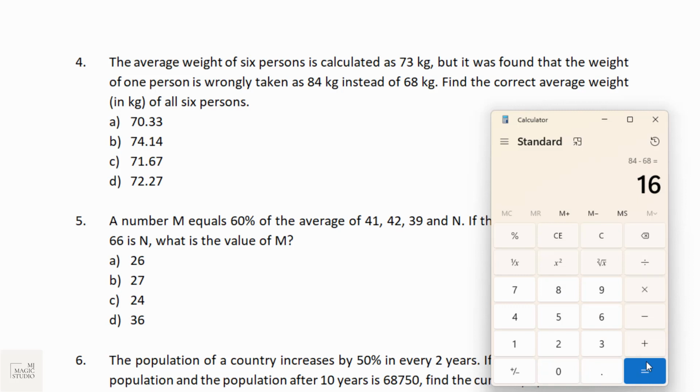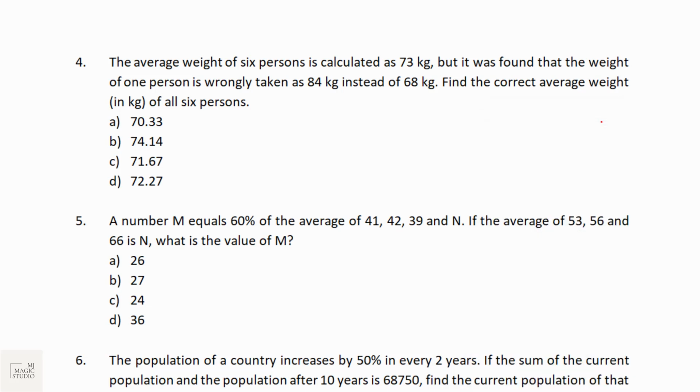There is a total increase in the weight of 6 people by 16 kg, and that needs to be distributed among 6 people. So 16 by 6 is 2.66. So the correct average weight should be 73 minus 2.66, and that is 70.33. Mark and move ahead. So the correct weight should be 73 minus the difference between these two distributed over 6 people.